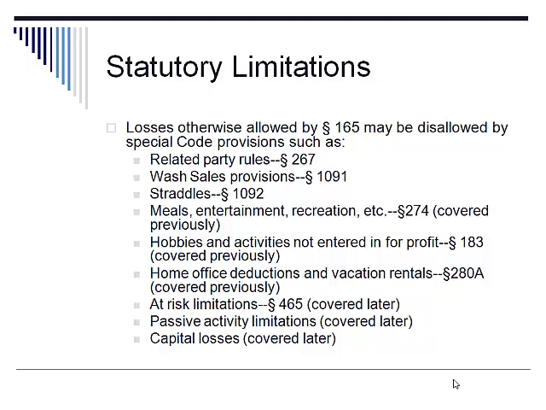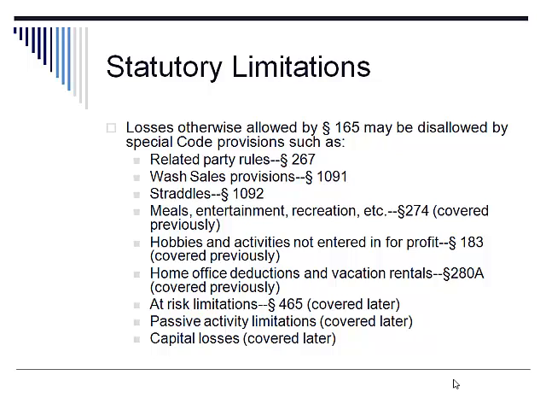These provisions consist of the related party rules under Section 267, wash sale provisions under Section 1091, straddles under Section 1092. All three of those concepts will be discussed in the next few slides as part of this chapter.